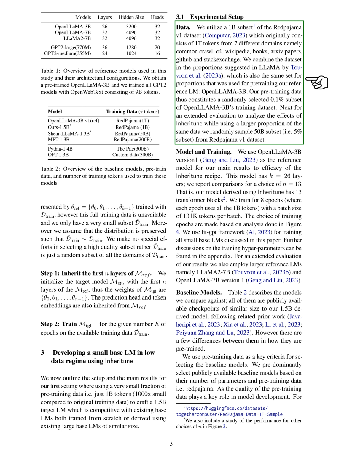OpenLLaMA3B. We employ the OpenLLaMA3B version 1 as the reference model for our evaluations. This model has 26 layers, and we focus on a subset of 13 layers for our analysis. We train the model for 8 epochs with a specific batch size, guided by our analysis results.